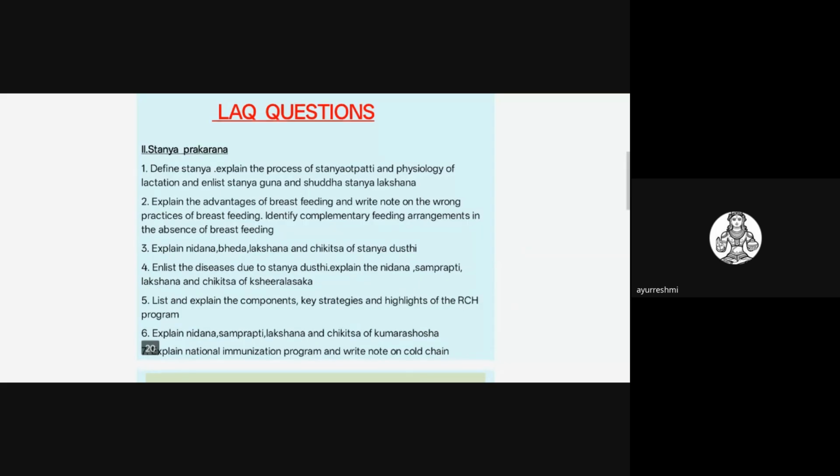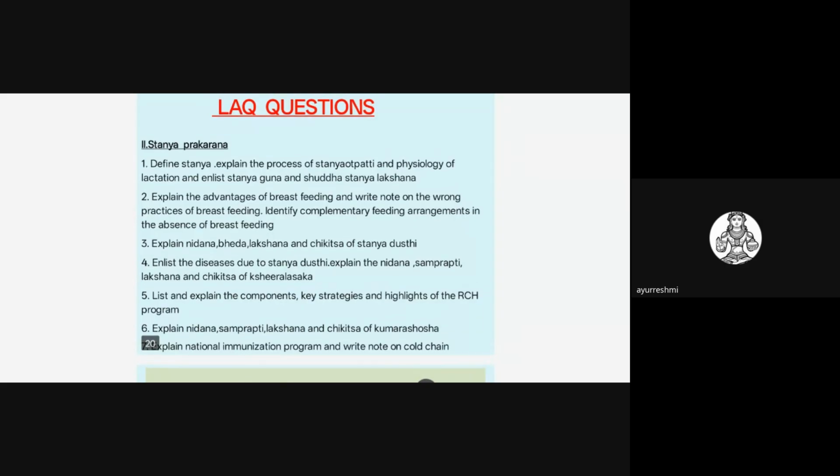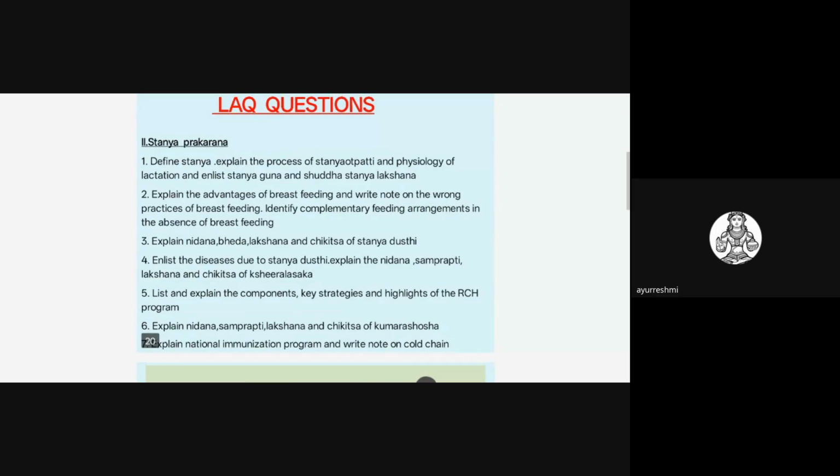So explain the Nidana, Bheda, Lakshana of Chikitsa Stanya Dushti. There are Ashtakshira doshas. Those things you have to write in this topic. You all know what the Ashtakshira doshas are: Vairasya, Phena Sanghata, Raukshyam, Chanilatmake, Pitta Vaivarnyam, Daurgandhyam, Sneha, Paichchhilya, Gauravam. So these 8 dushtis should be explained in this topic.